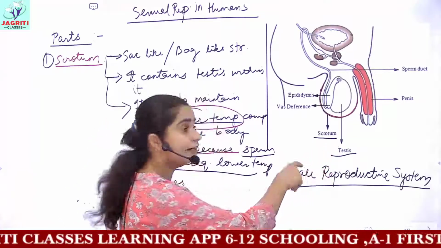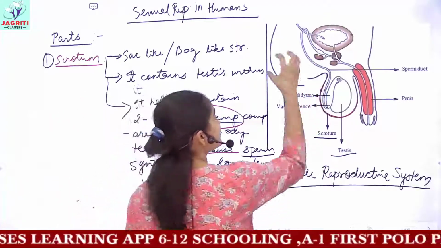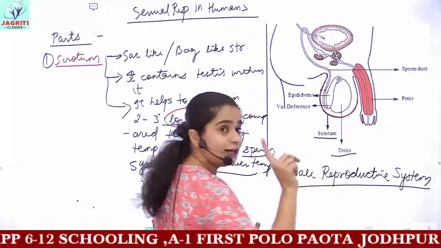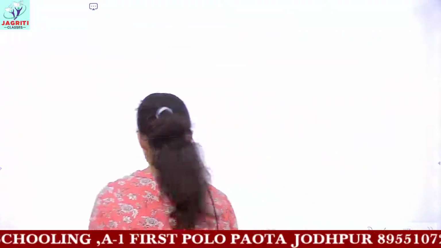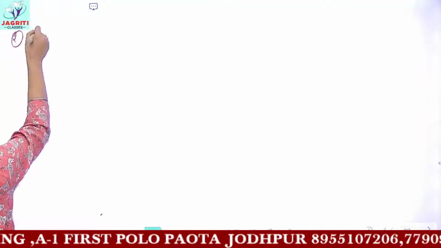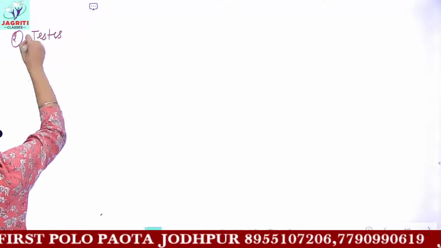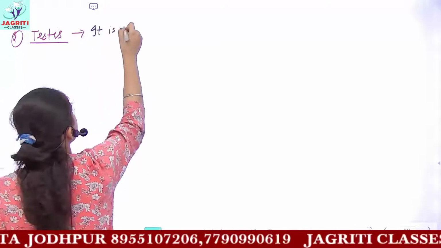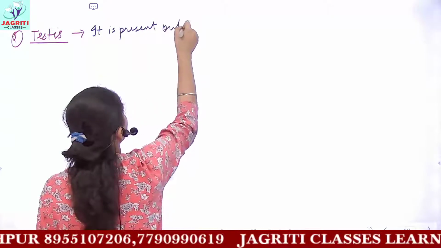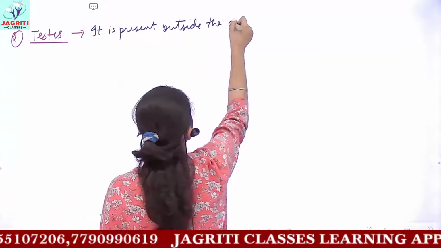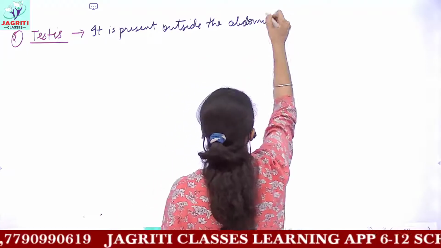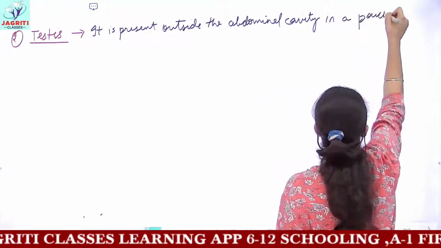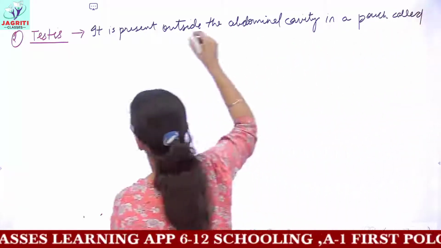This testis is present outside your abdominal cavity. It is not present in the abdomen. It is present outside the abdominal cavity in the sac or pouch called the scrotum. So the second part which we'll be discussing is the testis. The first point is, it is present outside the abdominal cavity in a pouch, or a sac-like structure, which is called the scrotum, we just discussed.